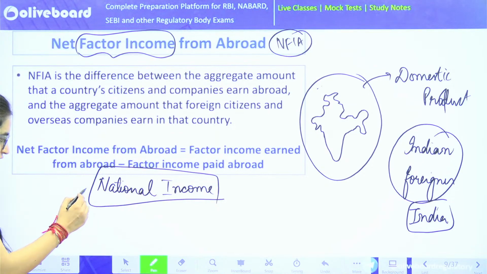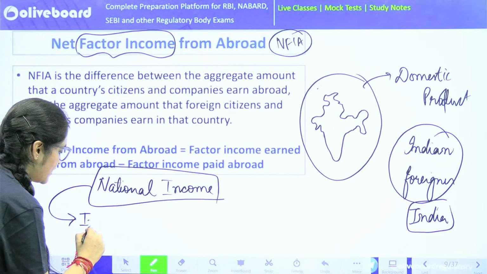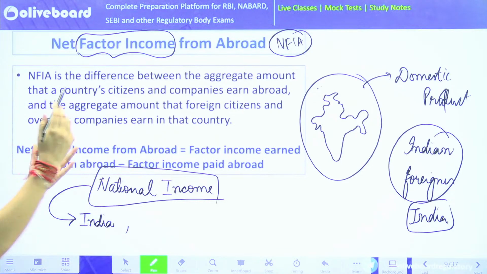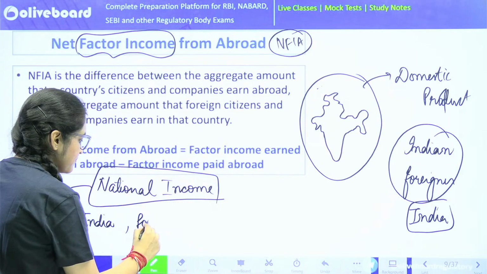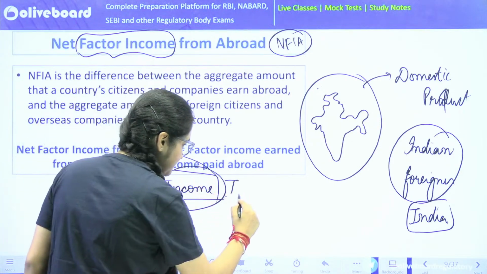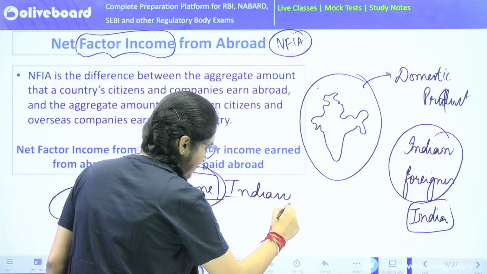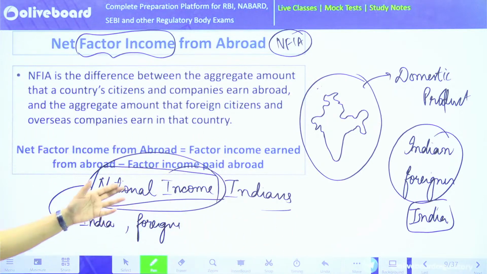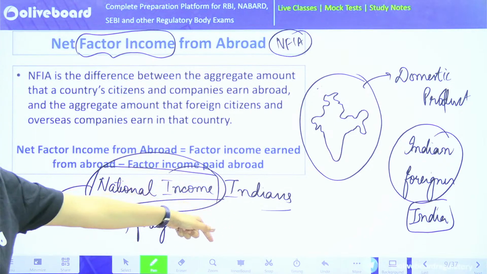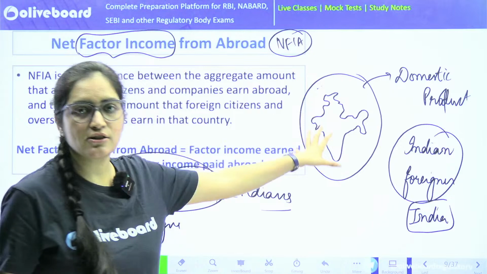These nationals can be Indians who are living in India, or Indians who are living in some foreign territory. But one thing is clear, they must be Indians. So for national income, we take into account what Indians are earning, either living in India or abroad. But when we say domestic, the geographical